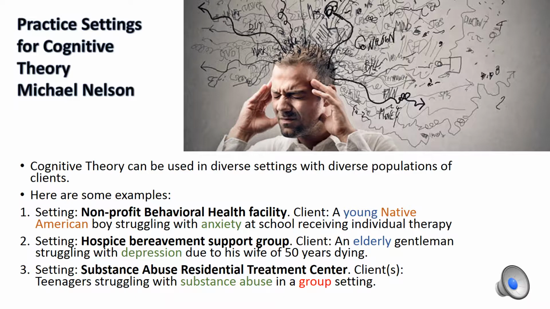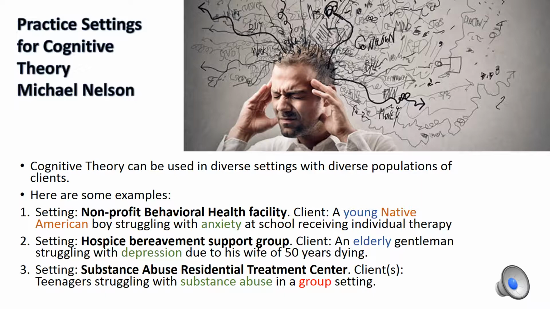The first is a nonprofit behavioral health facility. These facilities can be used for clients of all ages, and I'll provide one example of a young Native American boy struggling with anxiety at school and receiving individual therapy at this organization. This is a perfect example of how cognitive theory can be used with different cultural backgrounds and age groups, and with anxiety.